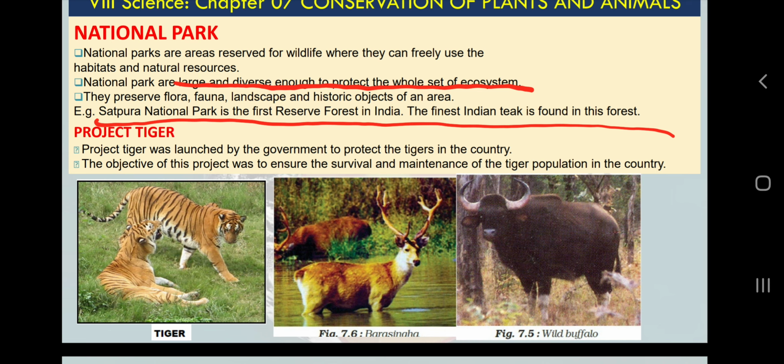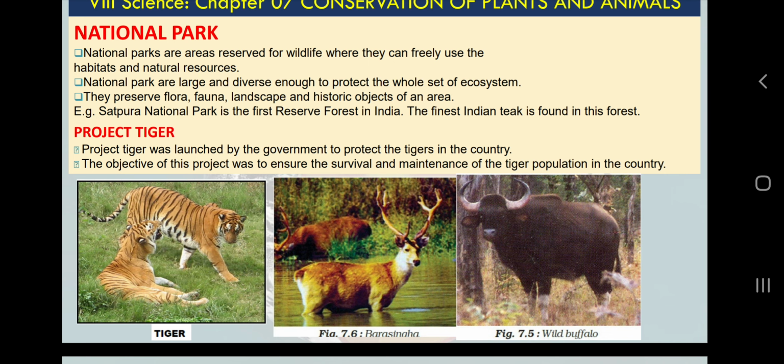So in Project Tiger we try to create awareness, because if we are not aware, these creatures become so rare that you will not be able to see them anywhere. We are able to see tigers, lions, and some rare species of plants and animals only in biosphere reserves, national parks and wildlife sanctuaries where people are aware, and even in those places they are not completely protected. So we need to start Project Tiger because of these situations.